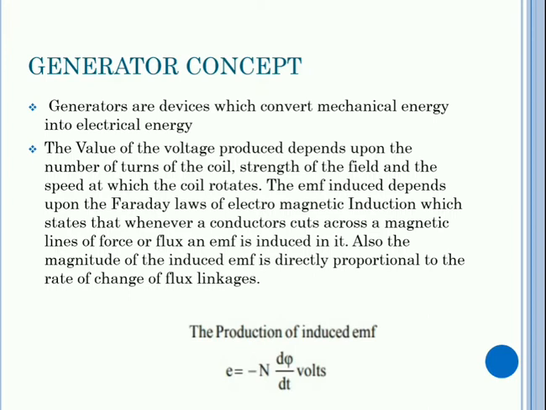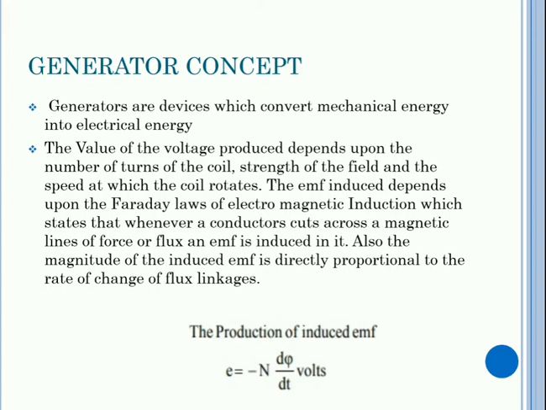So how is AC current generated? Generators are devices which convert mechanical energy into electrical energy to produce AC current. The value of the voltage produced depends upon the number of turns of the coil, the strength of the field, and the speed at which the coil rotates. The EMF induced depends upon Faraday's law.